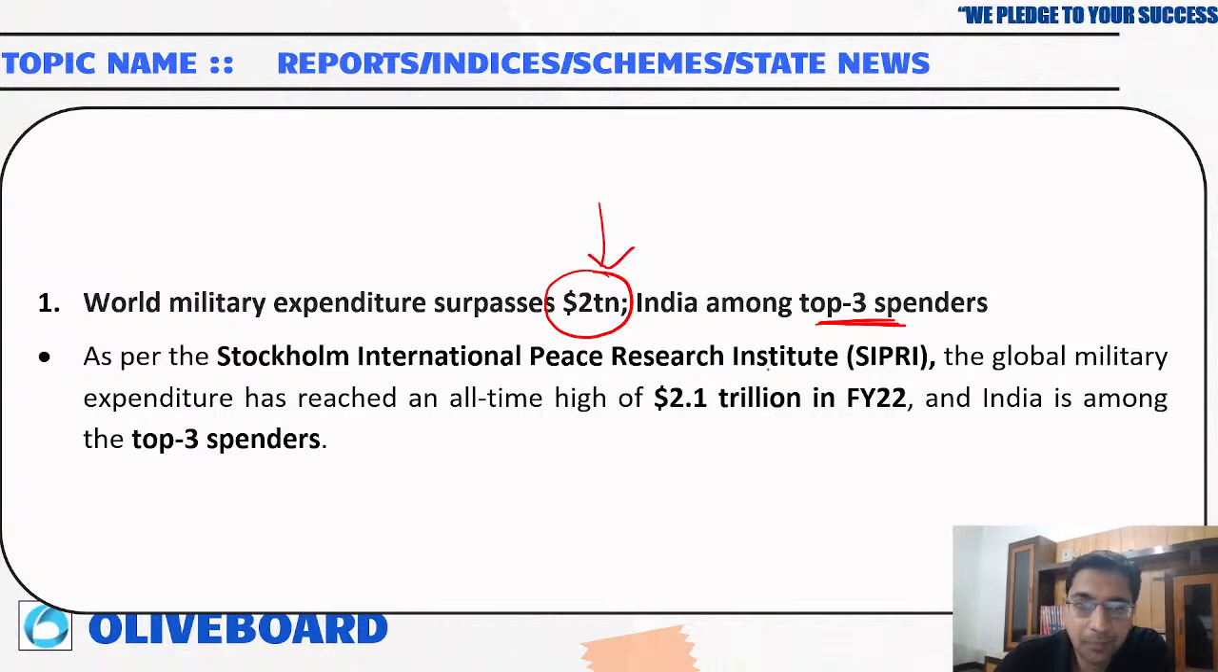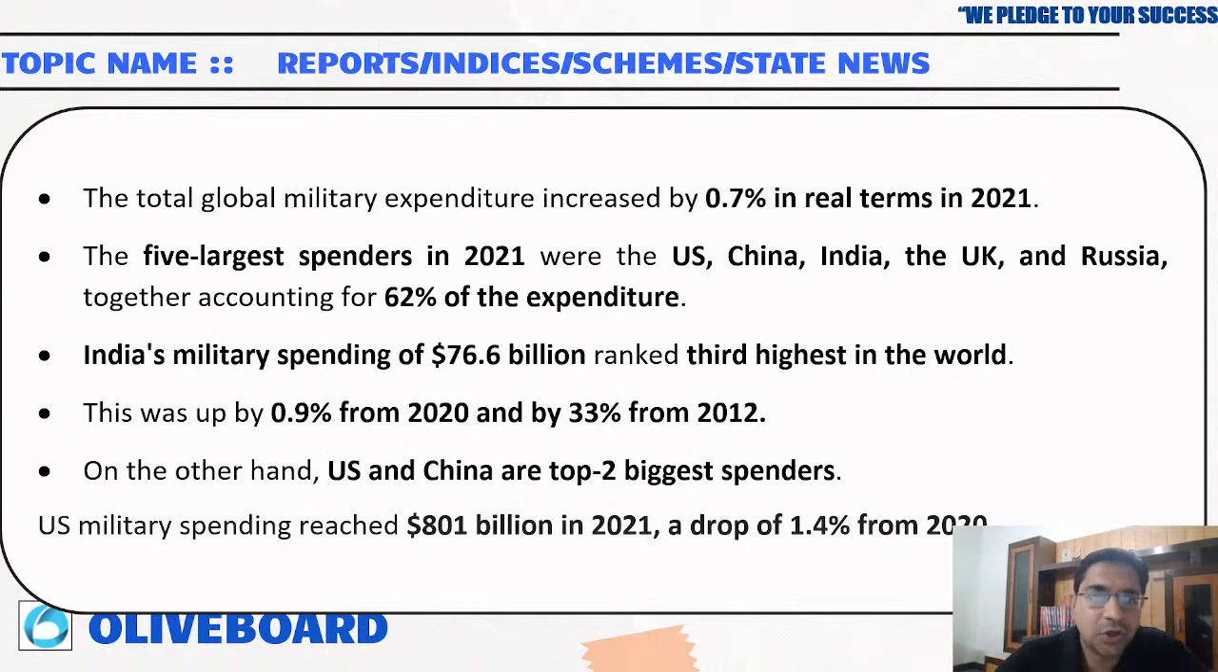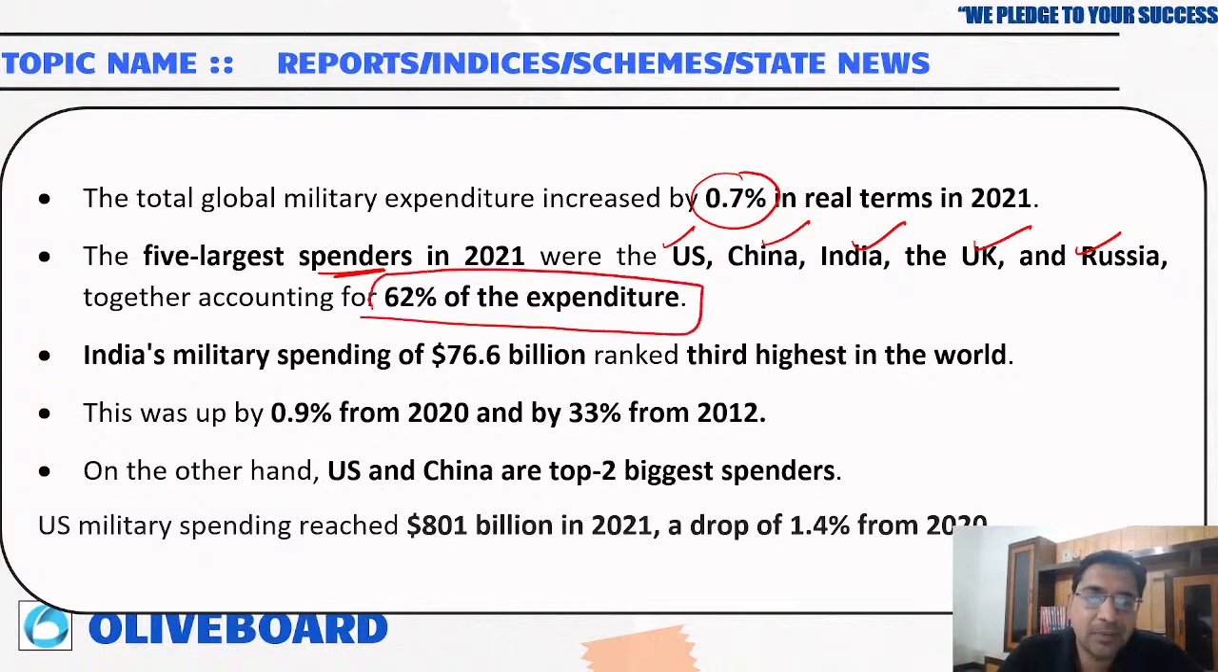As per the SIPRI report, we have already talked, 2.1 trillion in the financial year 2022. This much money has been spent by the world in buying weapons and all the military expenditures. India is among the top 3 spenders. The total global military expenditure has increased by 0.7%. The 5 largest spenders are first US, then China, then India, then UK, then Russia.